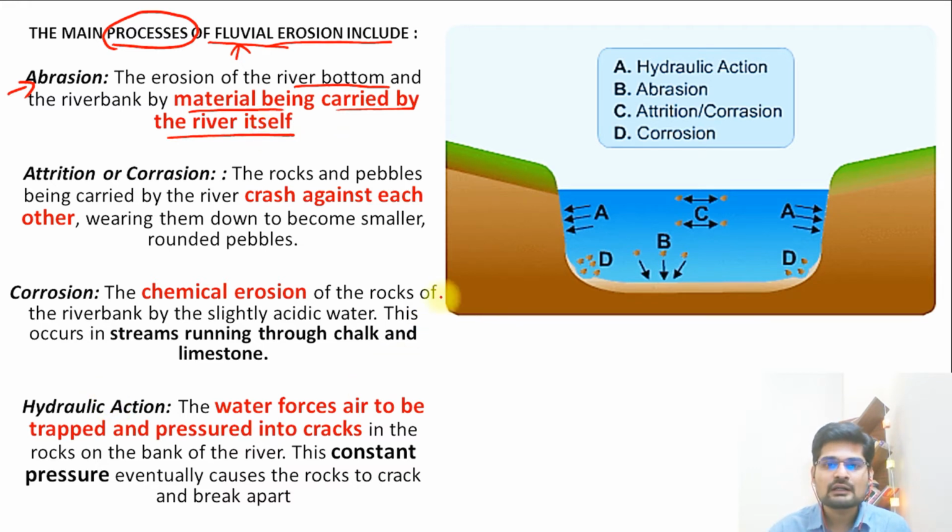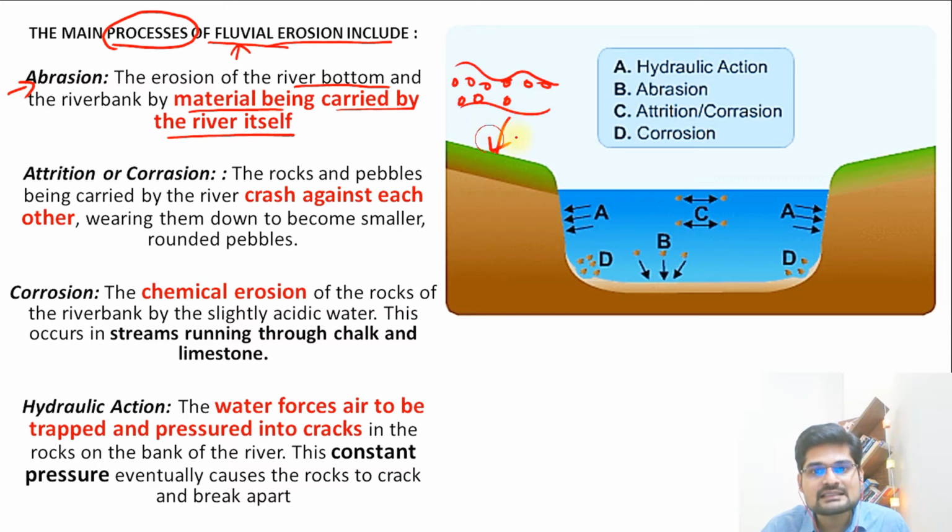So what is happening in abrasion? The river is flowing and meanwhile it is picking up small fragments of rocks, right? And this water along with these small fragments of rock is now hitting the surface beneath the river itself and sideways as well.